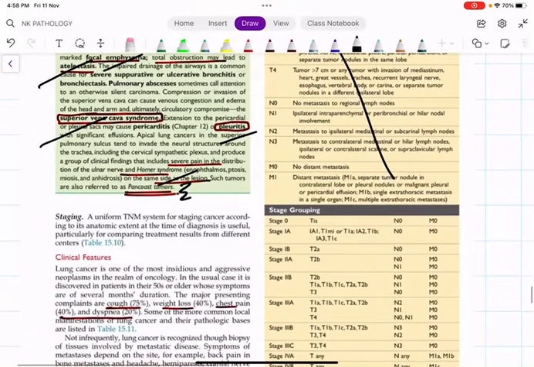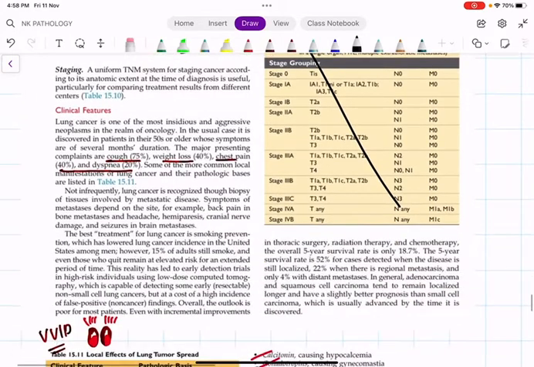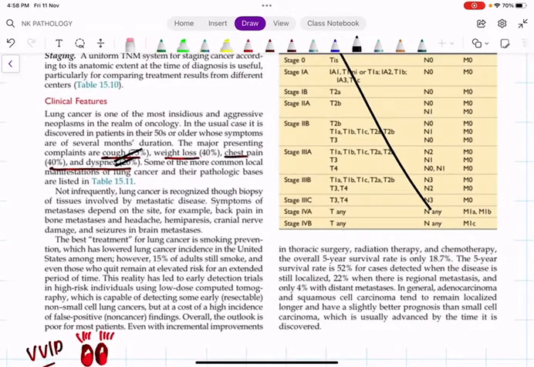Then coming to the international staging system. As far as secondary is concerned, there is no need for you to remember the staging for lung tumors. Fine. So, clinical features, most common presentation. Everyone will think that the most common symptom of lung cancer is blood, that is hemoptysis. The answer is wrong. 75% will have cough, then weight loss, chest pain, dyspnea. Very few will have hemoptysis.